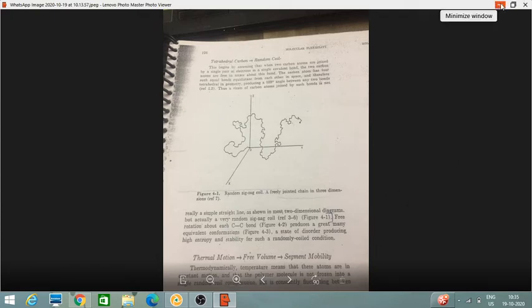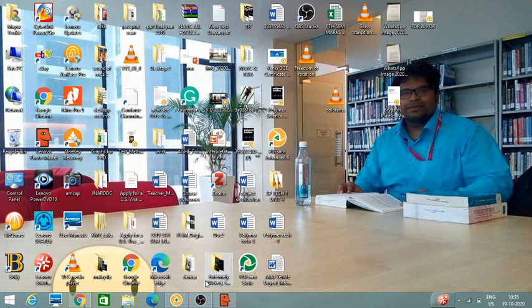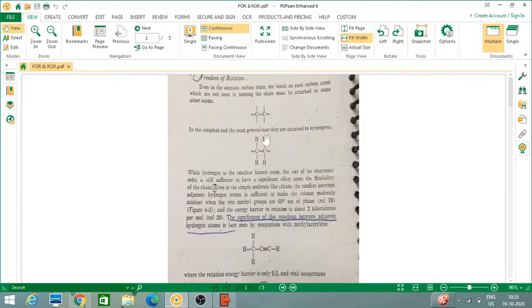Now let us see finally how the chemical structure introduces restriction of rotation. So first let us see freedom of rotation.